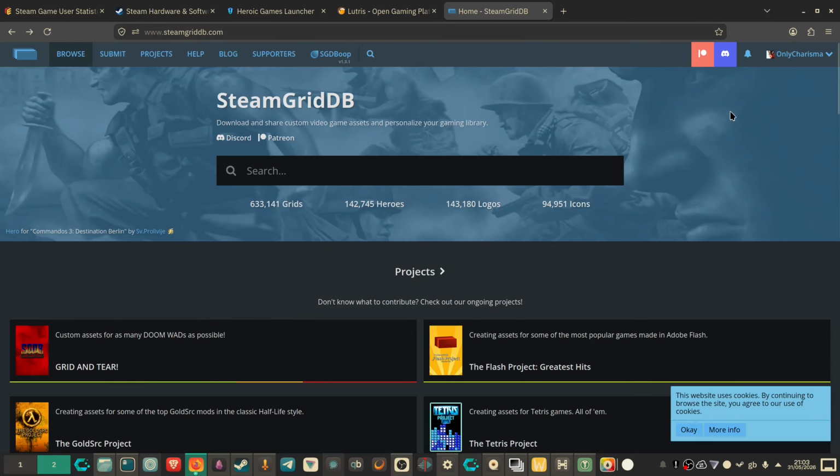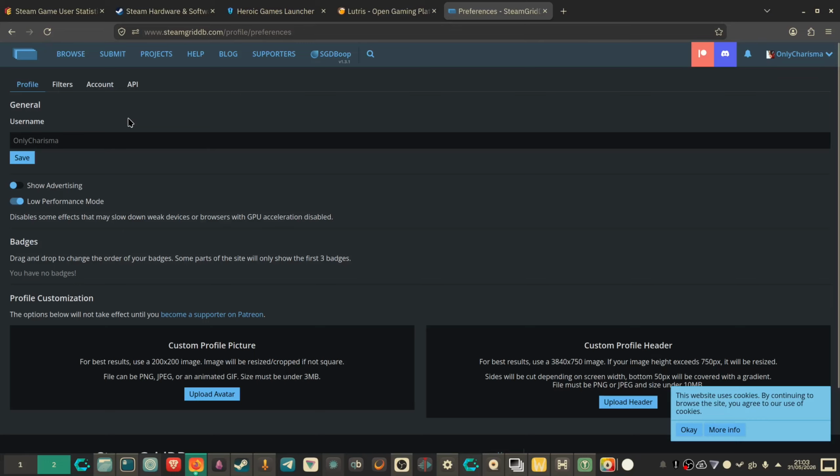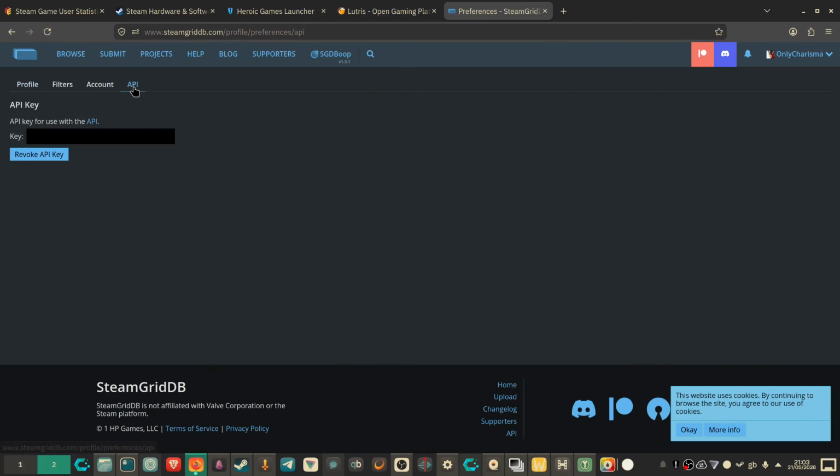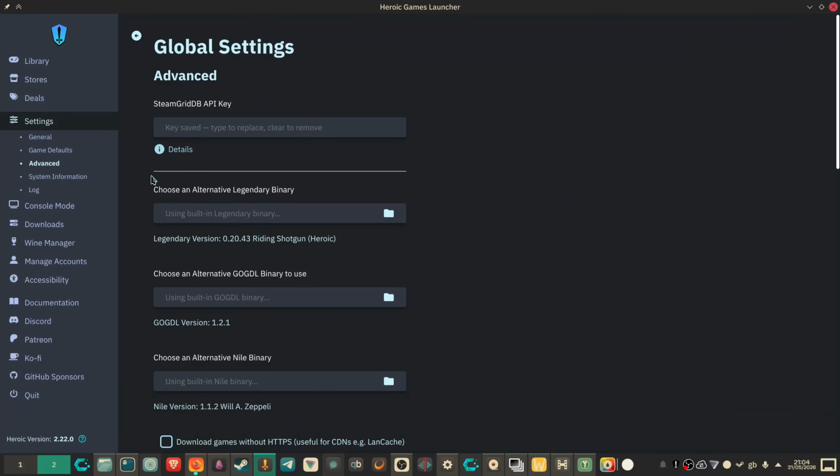Once you've signed in, hover over your name and hit preferences. Once you're there, click on the API tab. Now I already have an API key, so I'm just getting revoke API key, but there should be something very clear here saying get an API key or something like that. Once you have the API key, make sure you copy it, head over to Heroic, go to settings, advanced, and then just paste it in there, and you're good to go.